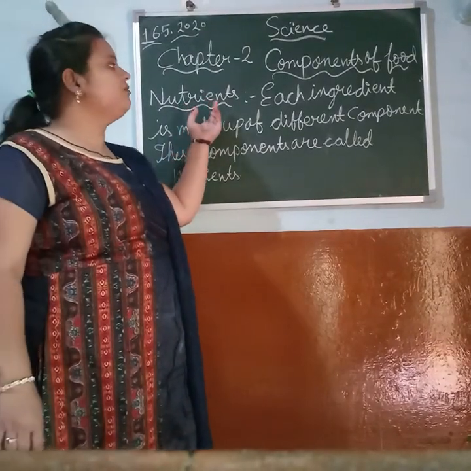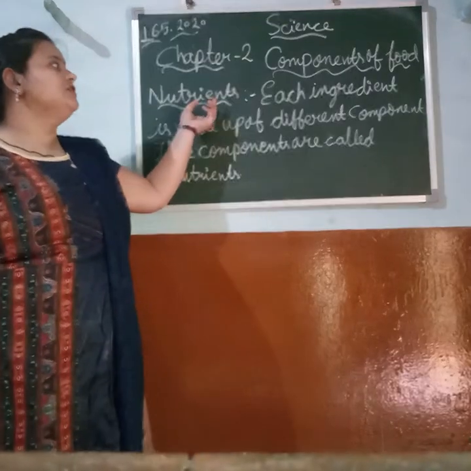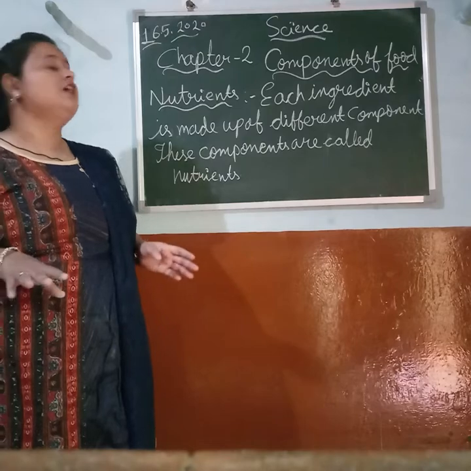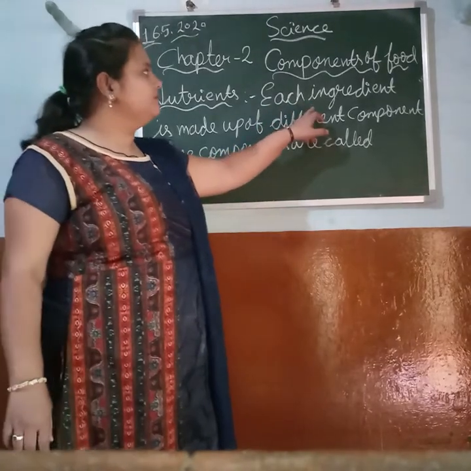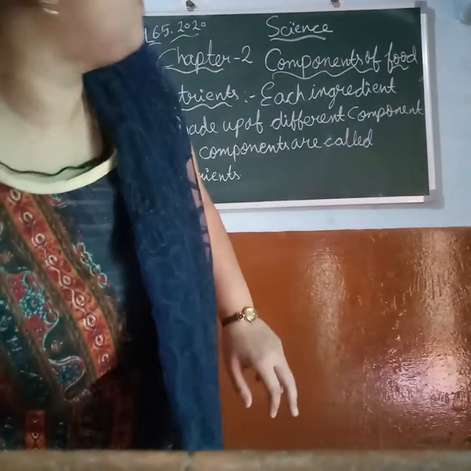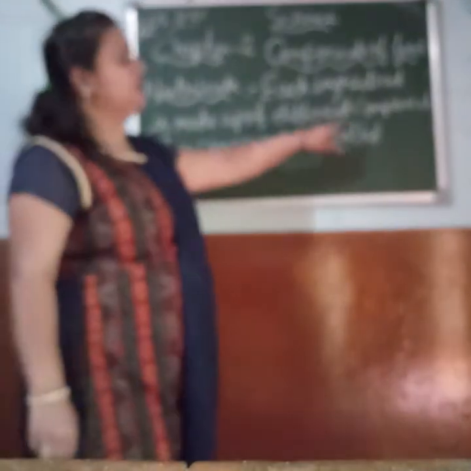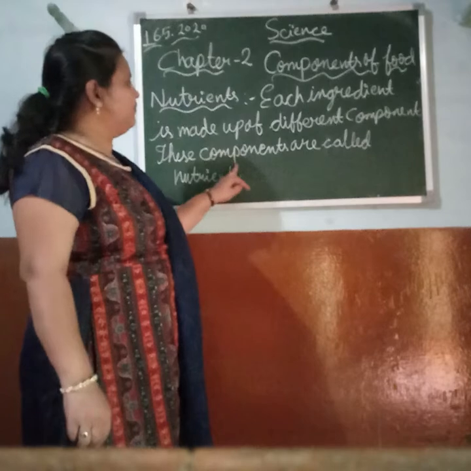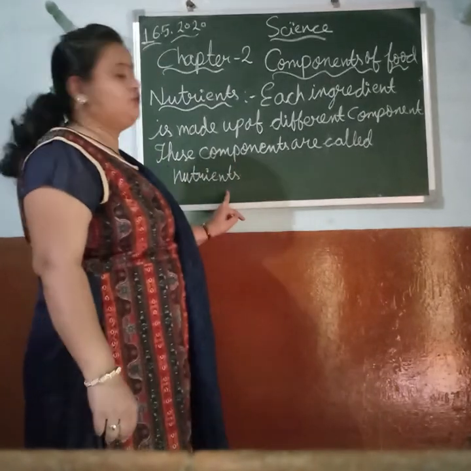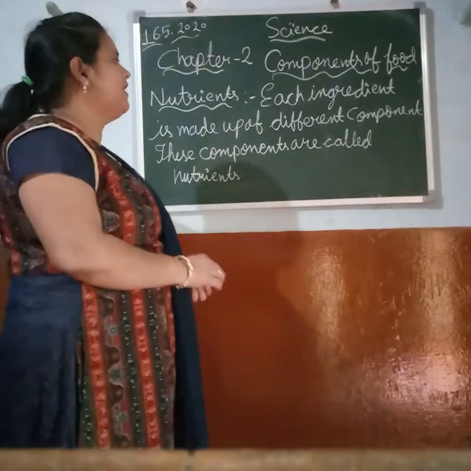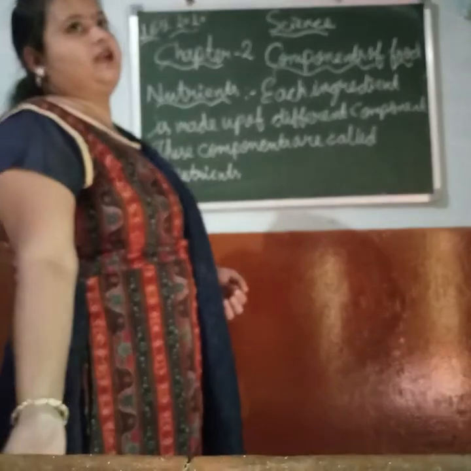If we see the definition of nutrients, as we know, food items are made up of several ingredients, and each ingredient is made up of different components. These components are called nutrients. So this was the definition of nutrients. Now we will study the types of nutrients.